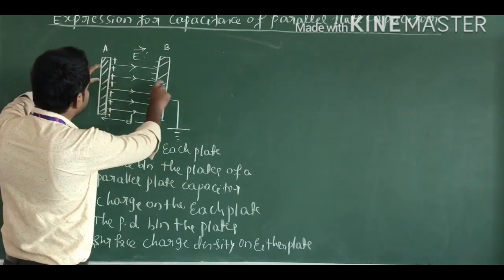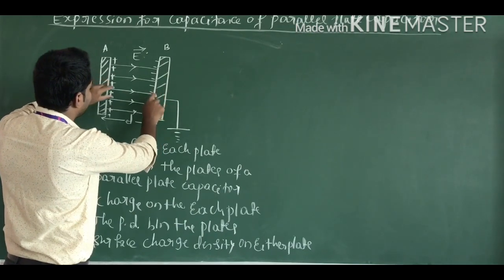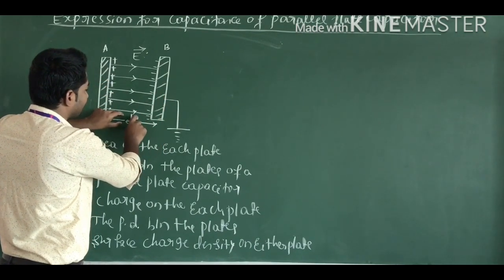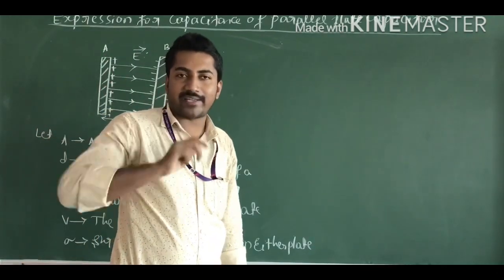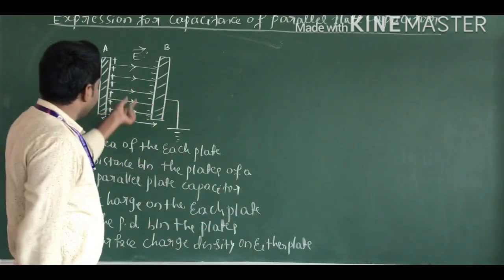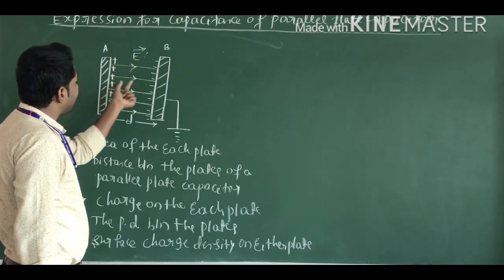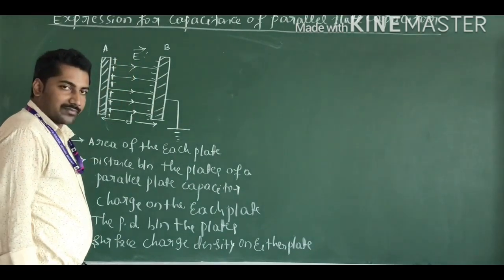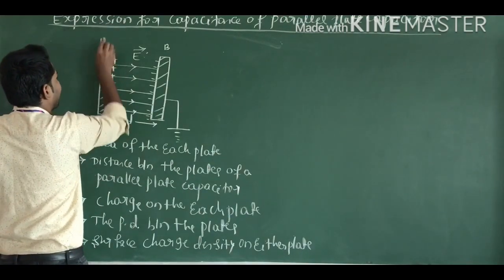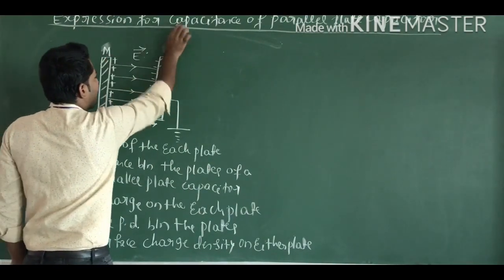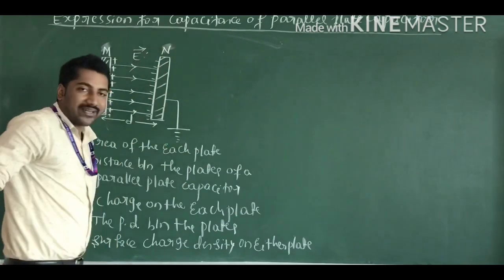The two plates are separated by a small distance, and this gap is filled by air or vacuum. And here E is the net electric field between the plates. Or we can take M and N as the two metal plates.